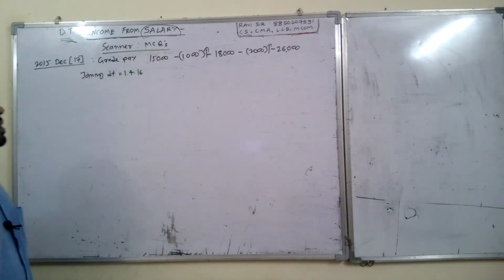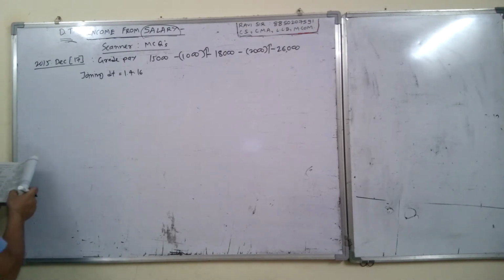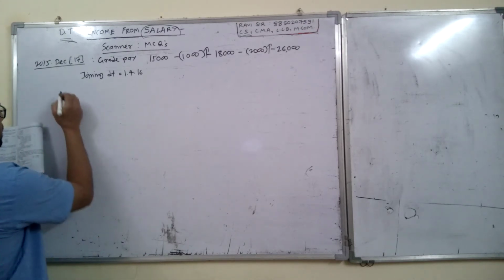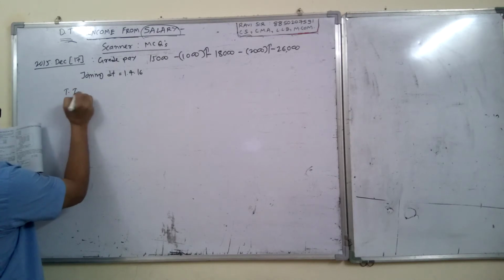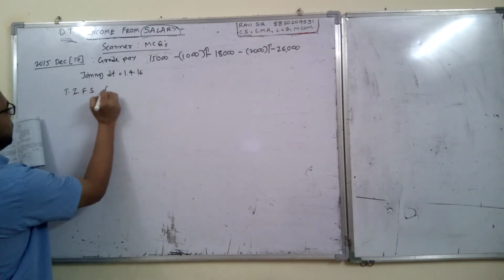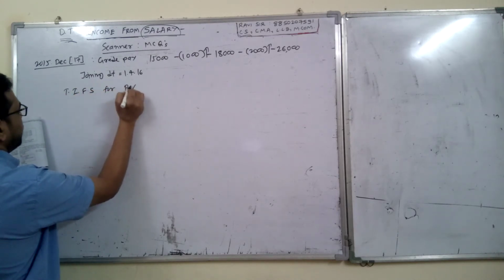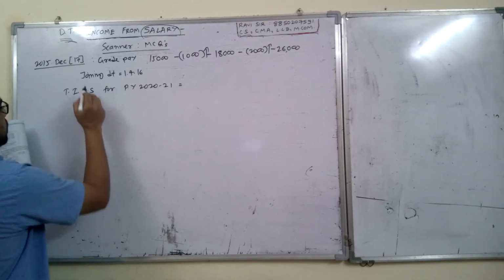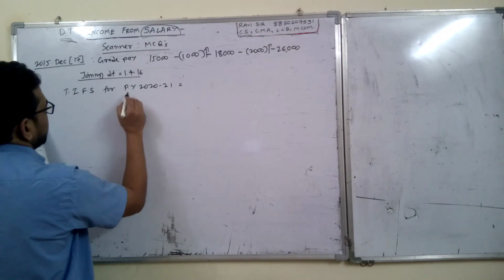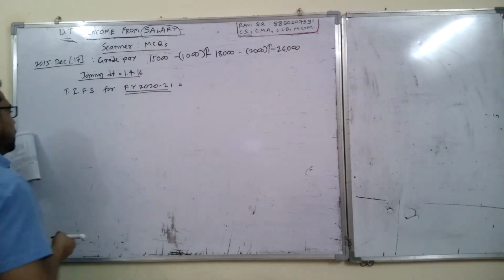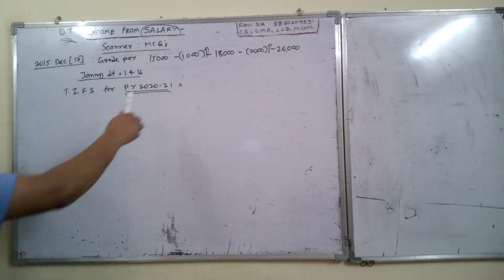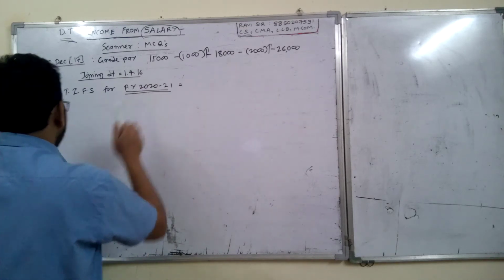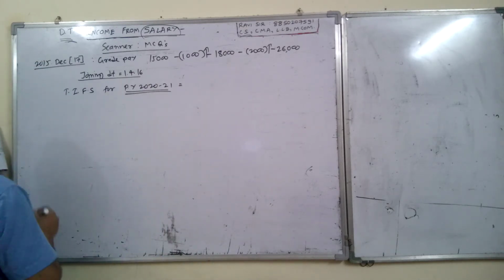Whatever is given in bracket is the increment per month. Now we have to find the salary, taxable income from salary for our PY 2020-21. What is the joining date? 1/4/16, but we have to find the answer for 2021. So again we have to use this grade to find the salary of 2020-21.